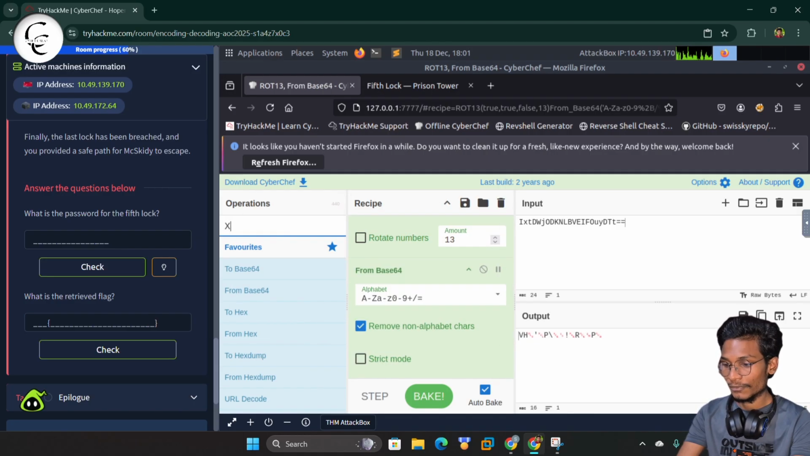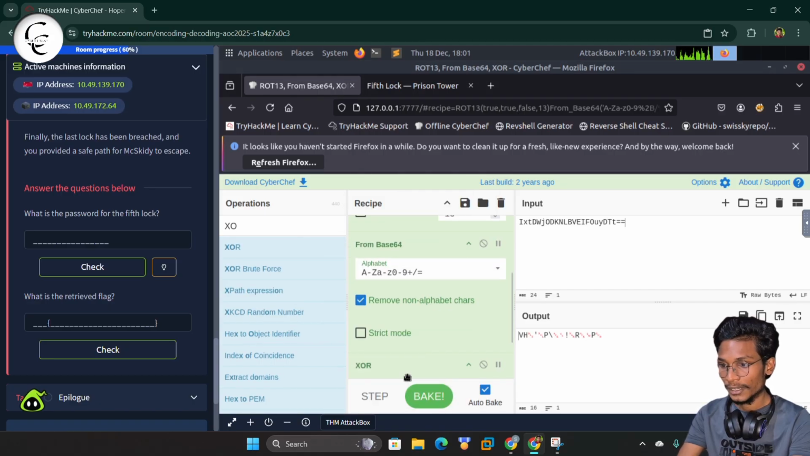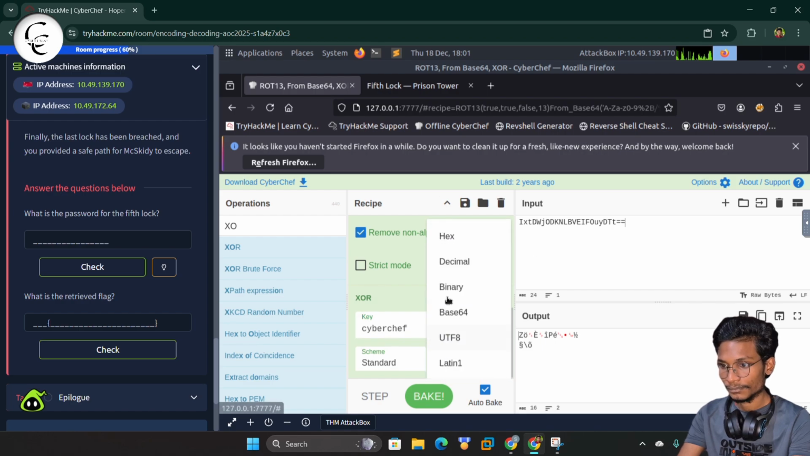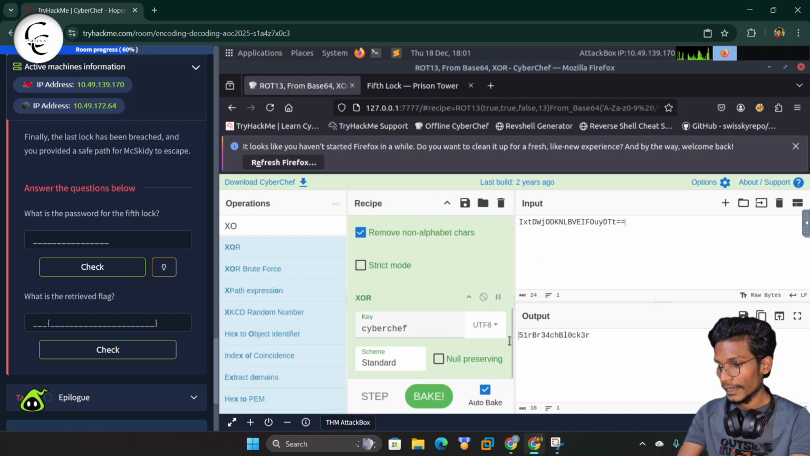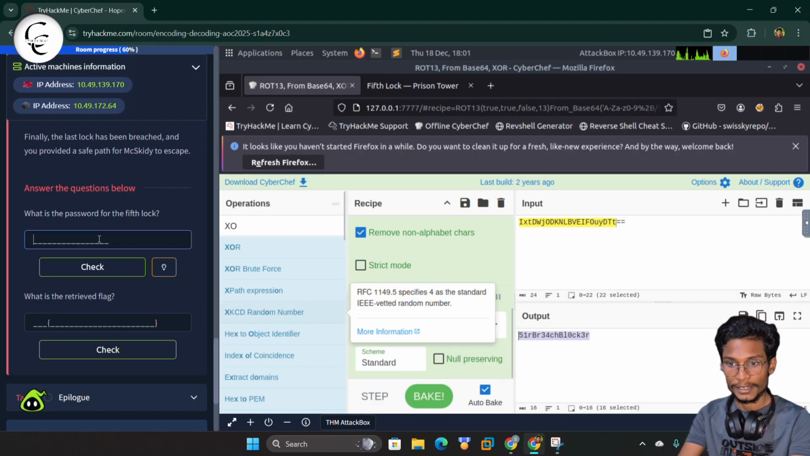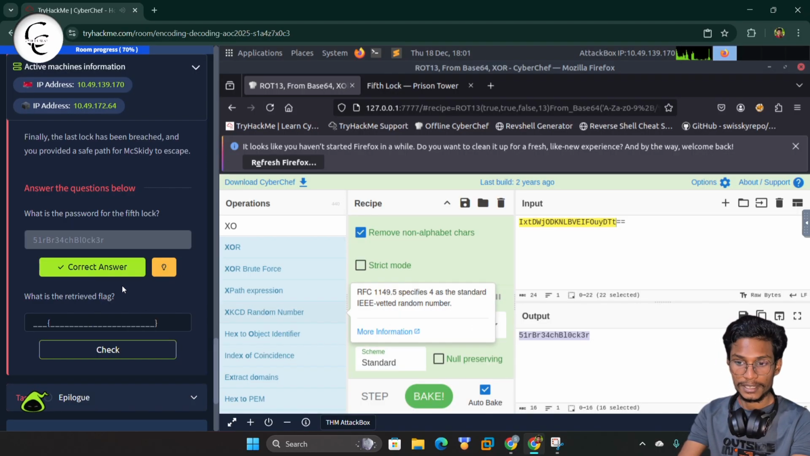Now it's time for XOR. We will also simply drag the XOR, and for the XOR key we will simply type CyberChef, and now we can simply convert this to UTF-8. And guys, here you can see we got the password. So let's copy this from here and paste and check. So guys, this is correct.